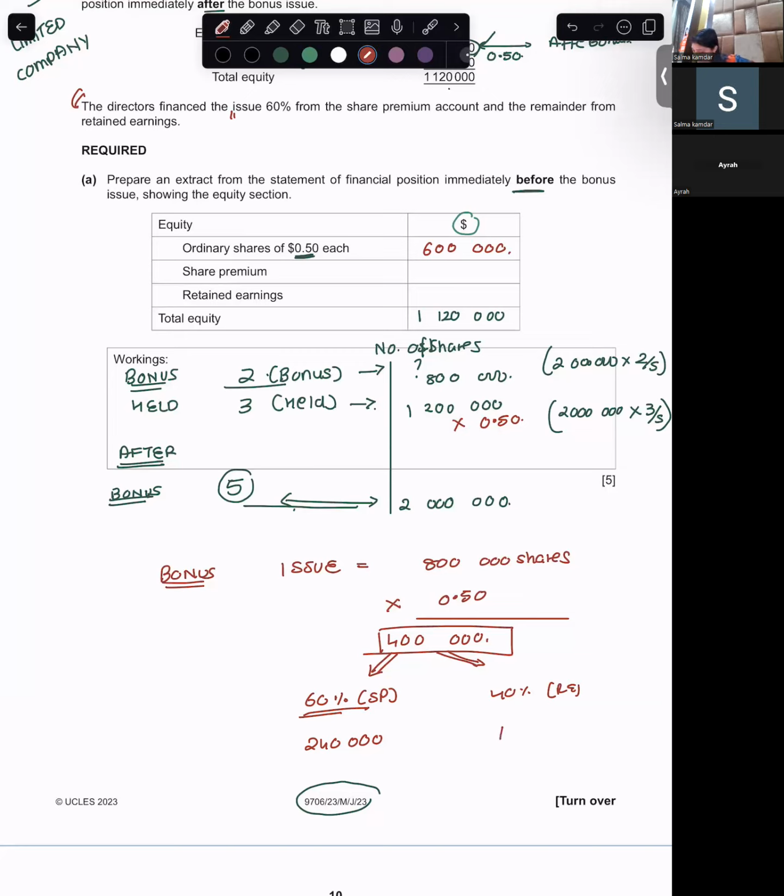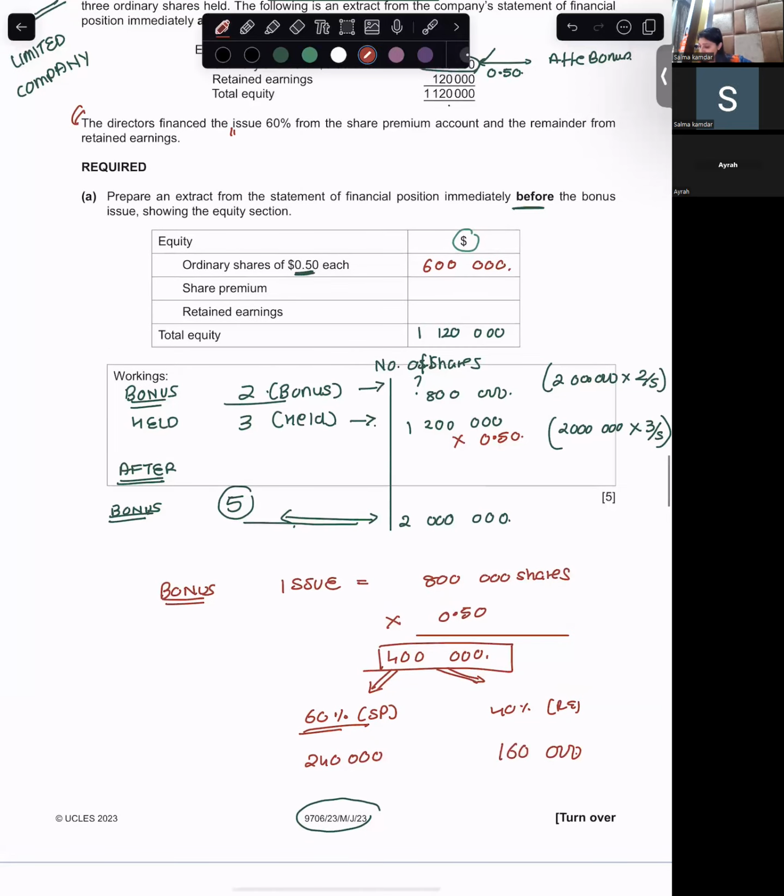You're doing 400,000 into 40%, so share premium is 240,000 and retained earnings is 160,000.